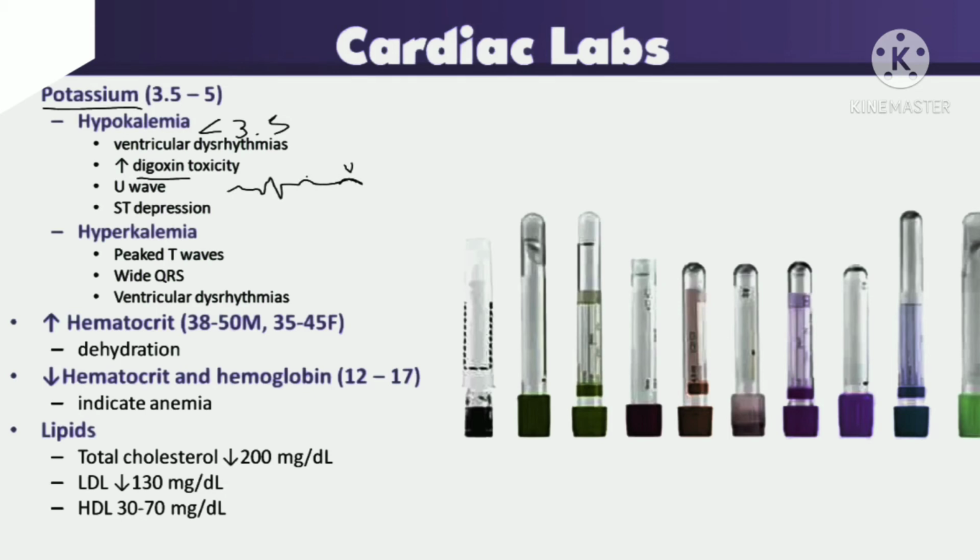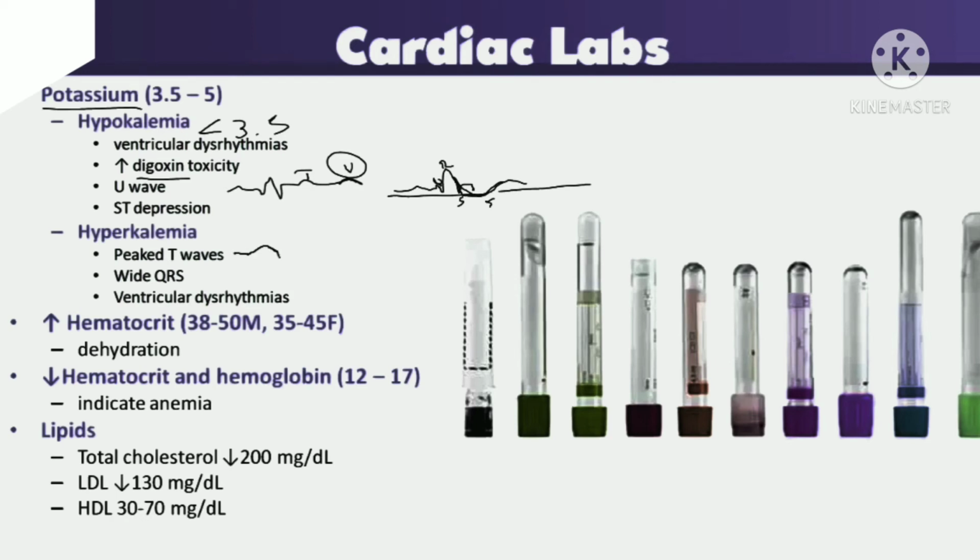and the presence of a U wave. You can see this, right? The U wave is present over here. Normally we don't find it; in case of hypokalemia we can find the U wave. Also ST depression is present. Normally ST depression will not be present in a normal ECG wave, so in case of hypokalemia only we can find this ST wave depression. And next coming is hyperkalemia.